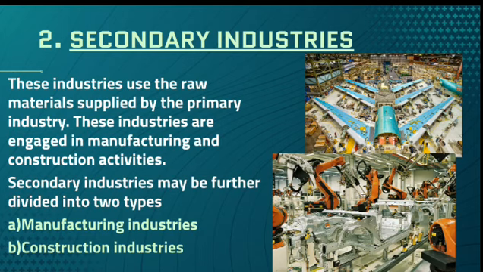So whatever materials are got by the primary industry are forwarded to the secondary industry for manufacturing a particular product. So that is why construction comes into the picture there, and manufacturing, that is converting raw materials or semi-finished goods into finished goods, comes into the picture there. So secondary industries are again further divided into two categories, that is manufacturing industry and construction industry.